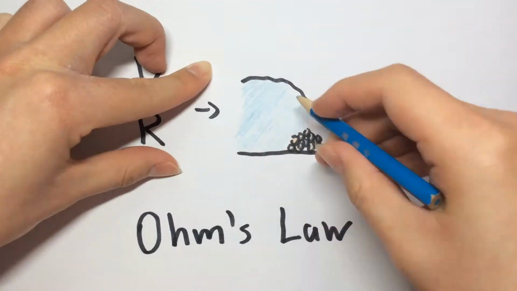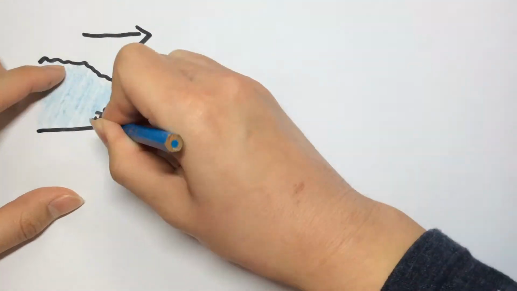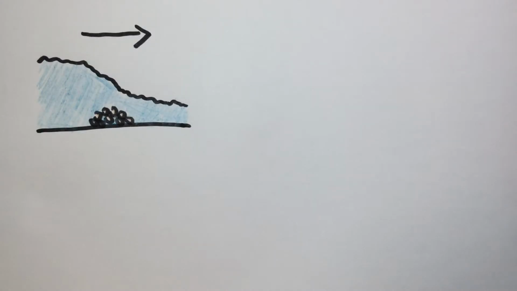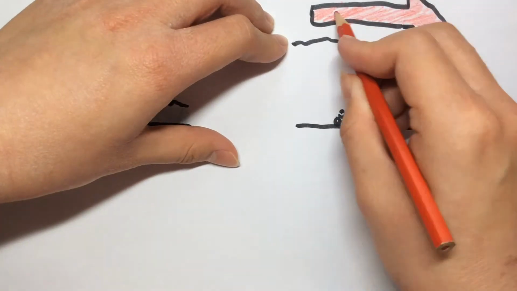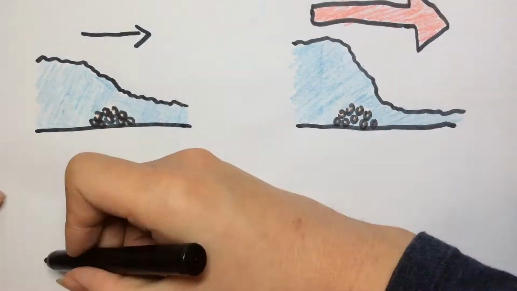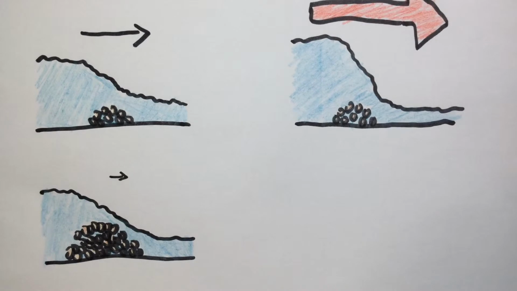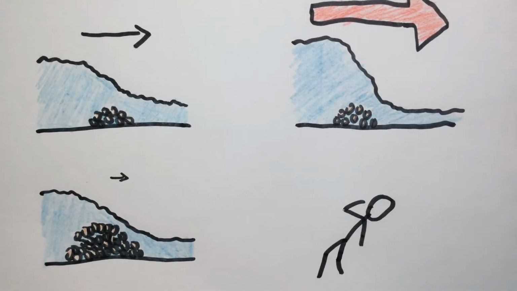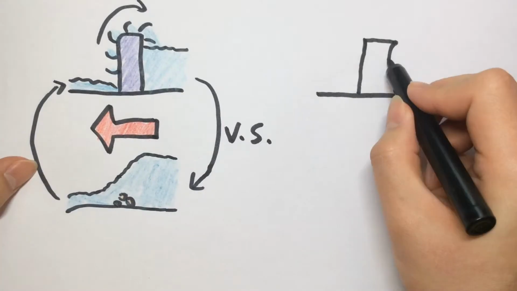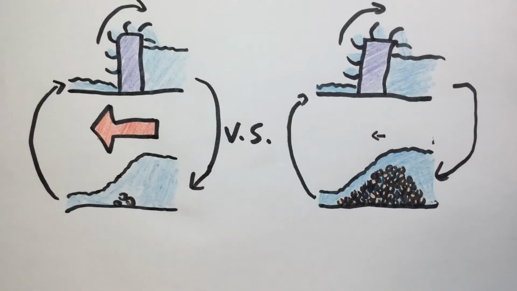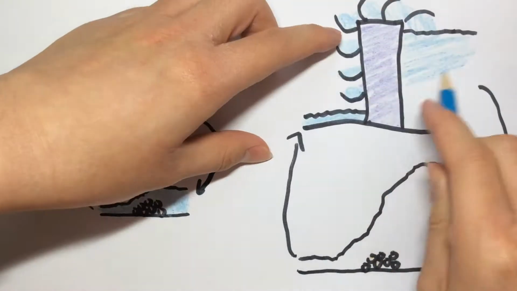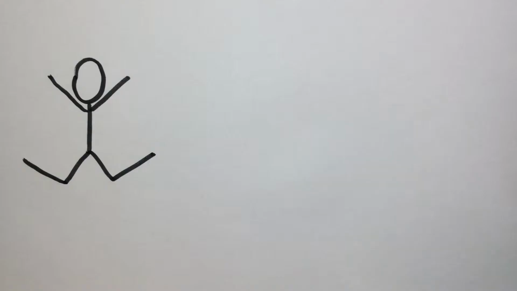I'll apply our simile to an equation called Ohm's Law. Ohm's Law claims that when water is slowed down by rocks, the water speed, or current, is directly proportional to the water level drop, or voltage, and inversely proportional to the number of rocks in the river, or resistance. That is very easy to imagine. If we add rocks to the river, the water will slow down. If we use a bigger pump, the water will flow faster. Ohm's law is so easy now. I equals V over R.